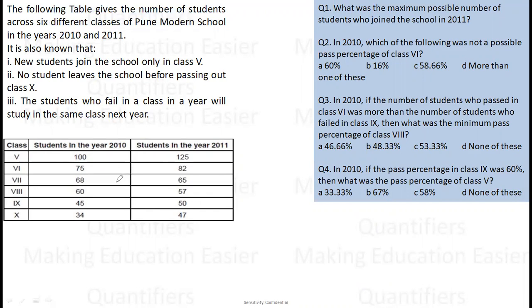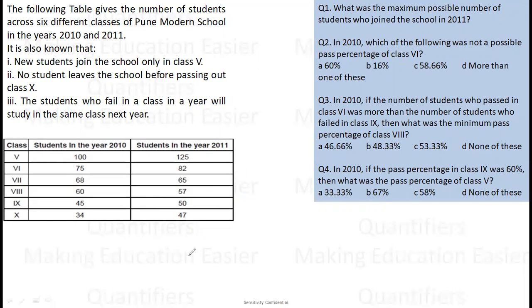No student leaves the school before passing out in class 10. So whosoever has entered here will leave only here. The person is stuck. The person cannot leave at any point. He can pass, he can fail, he can do anything. But if he has entered the school in class 5, he will exit only at class 10 and he cannot exit before. Right? The student who fails in a class will repeat the class. So will study in the same class.